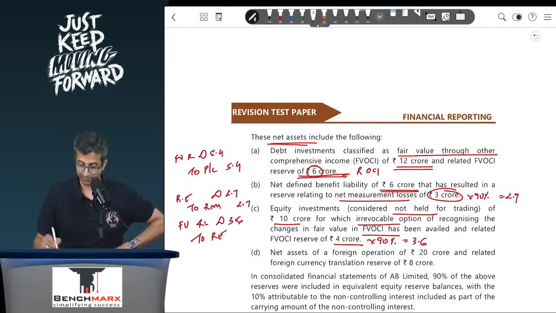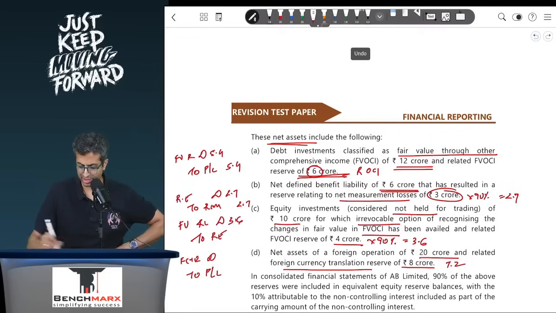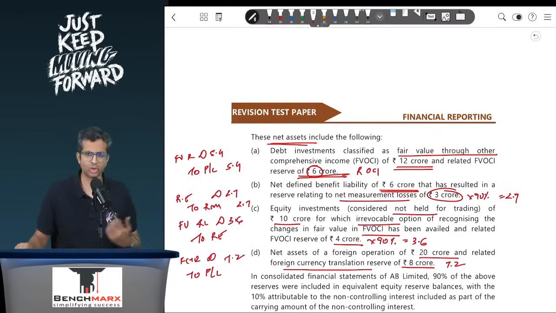And lastly, net assets of foreign operation of 20 crores, and FCTR is 8. So your share is 8 into 90%, that is 7.2, and FCTR is a part of a reclassifiable OCI, and hence you will transfer it to the P&L. So this is a question where you will be tested on your understanding of reclassifiable as well as non-reclassifiable OCI,